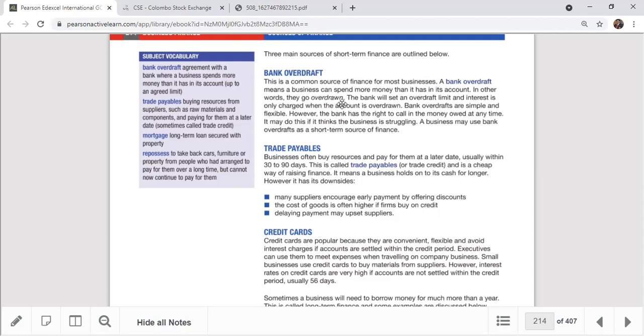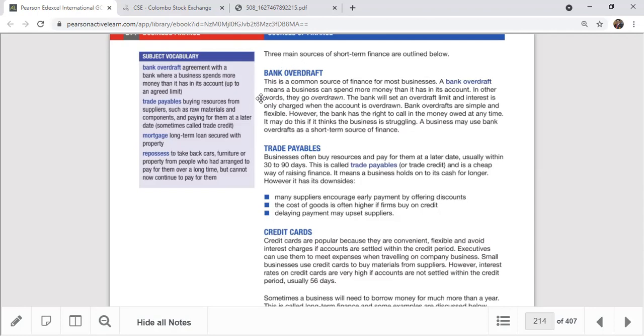Now, in the past papers, sometimes they ask to define bank overdraft. Define questions are sometimes coming, or define the term bank overdraft. So that's one thing. And sometimes they ask to analyze, a 6-mark analyze question.